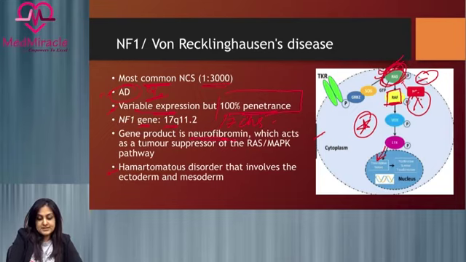So what results is a hamartomatous disorder which involves ectoderm and mesoderm. So ectodermal and mesodermal tissues are mainly affected by this disorder.